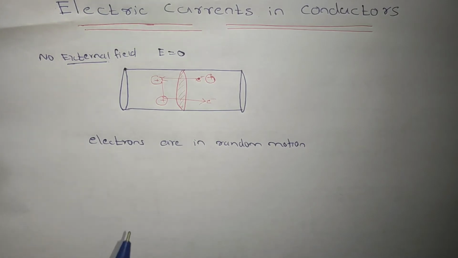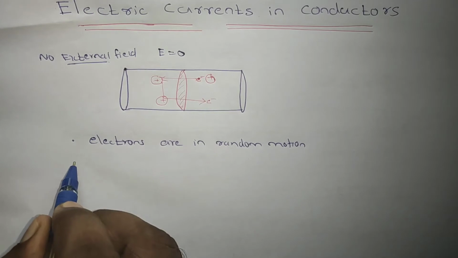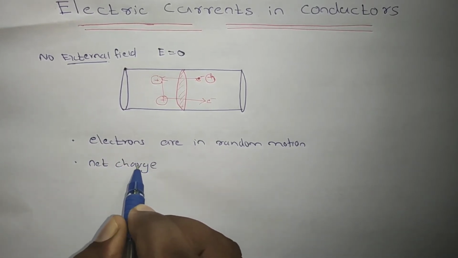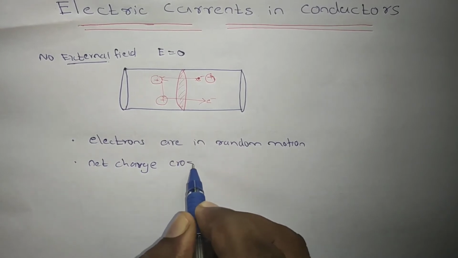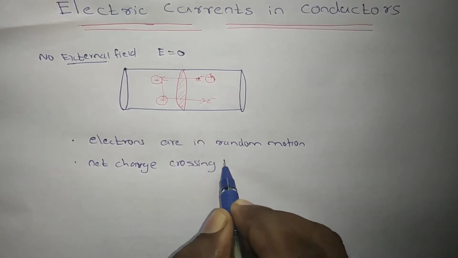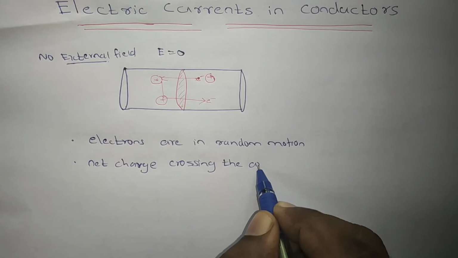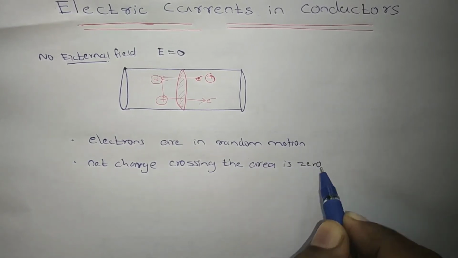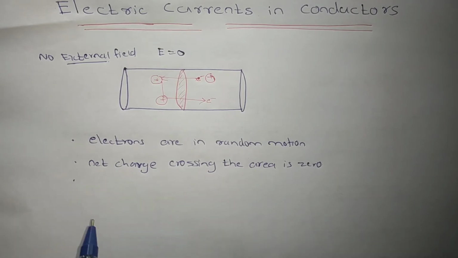So the net charge crossing the area is always 0. E is 0. Is there any current? No current flows.